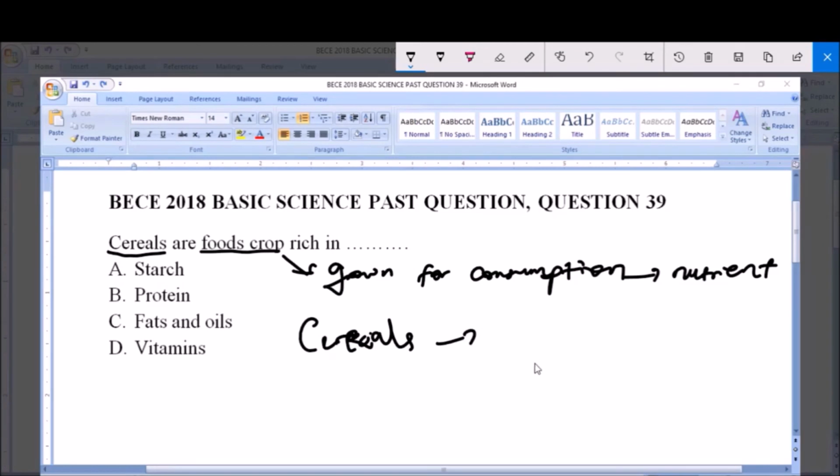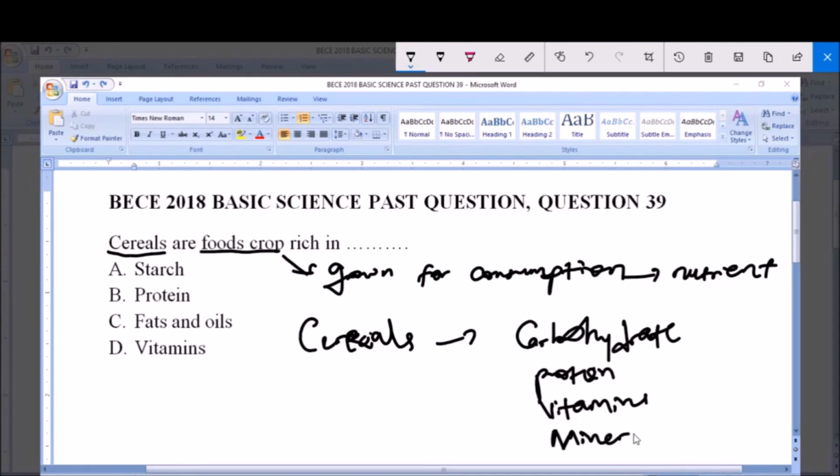Like we know, the various classes of food or nutrients that we have include the carbohydrates, the protein, the vitamins, the mineral salts, and then we have the fats and oil.